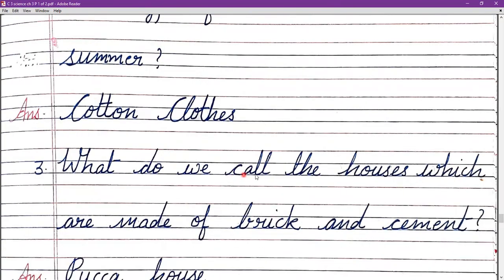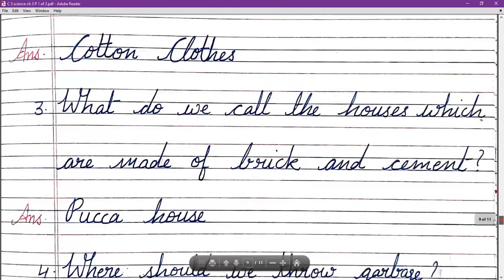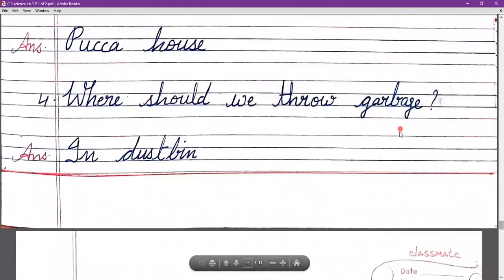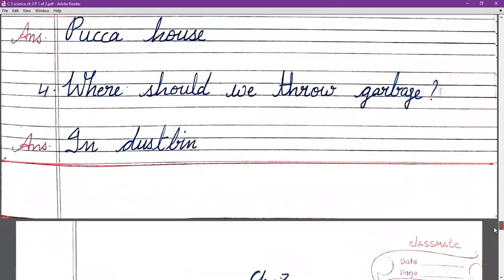Question number 3. What do we call the houses which are made of brick and cement? जो houses cement और brick से बने हुए होते हैं उन्हें बोलते हैं पक्का house. Question number 4. Where should we throw garbage? In dustbin. Answer is in dustbin.